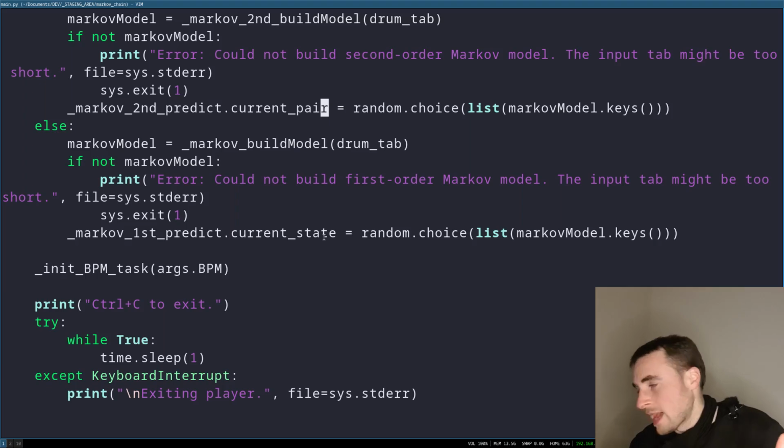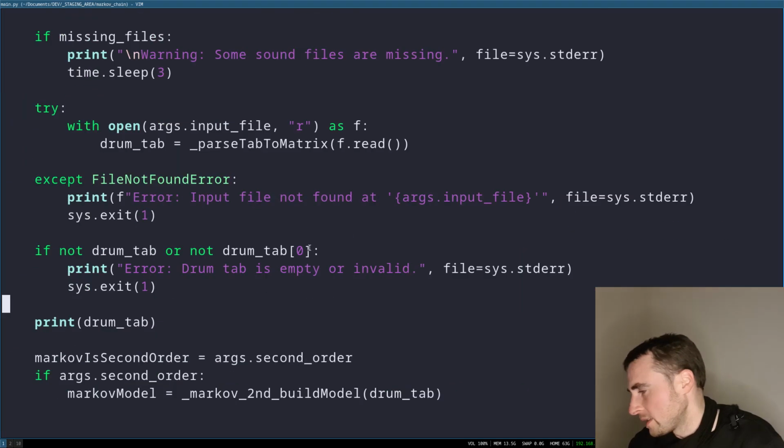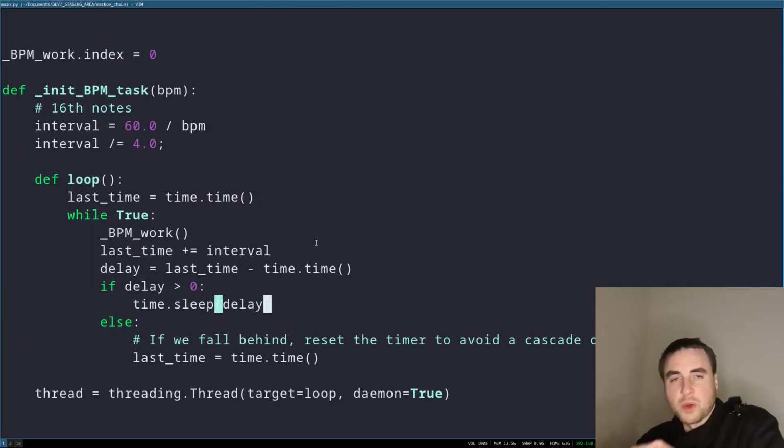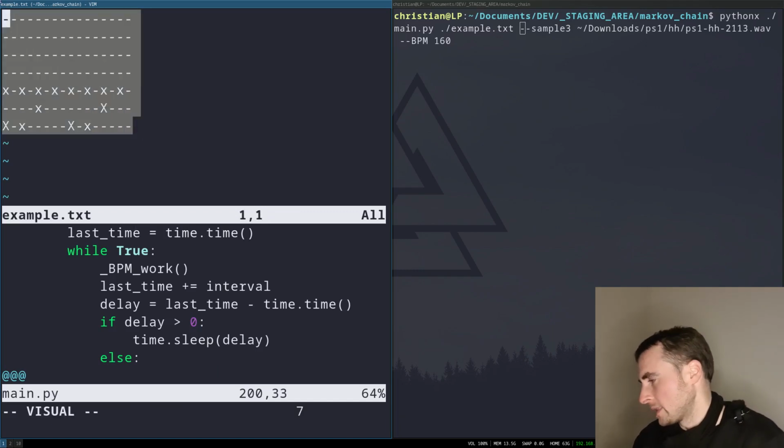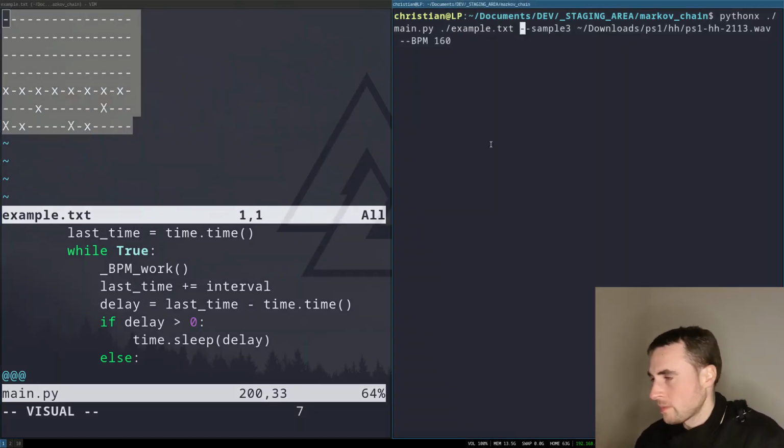Once that model has been generated, in the task loop we just use the model to generate the next state. First I'm going to do a first order Markov chain, and I'm going to use this basic drum pattern here. Let's see what that sounds like.